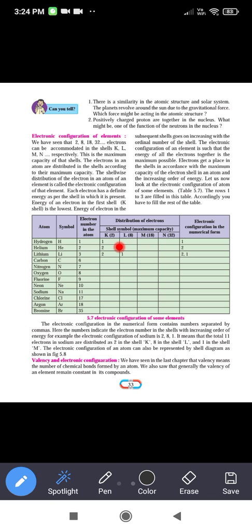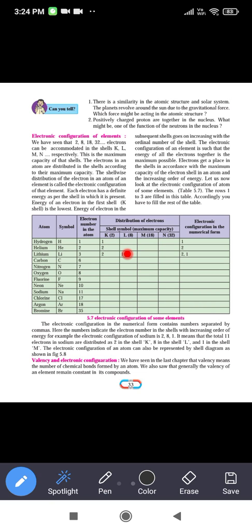The capacity of the K shell is 2, but the hydrogen atom has only 1 electron. So that 1 electron will be accommodated in the first shell, and the L shell is empty. The K shell is also not completely filled, because it has only 1 electron.